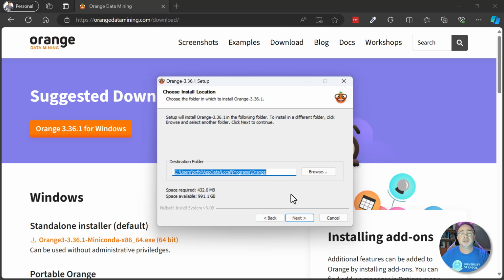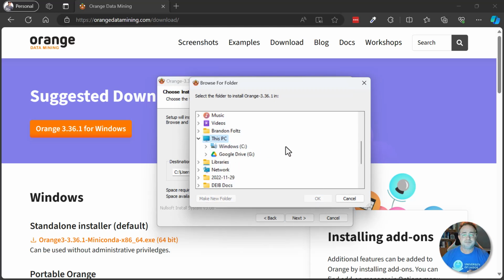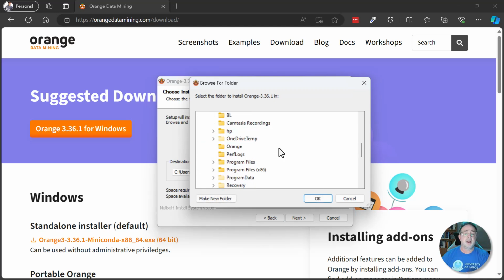Programs like Orange and R for that matter, and other types of programs tend to have issues if you install that software in a folder that syncs with some sort of cloud-based service, like OneDrive or what have you. What I'm going to do is install this directly onto my C drive. That way it's just there and not syncing with the cloud service. So I'm going to select Browse. I'm going to go to this PC, to my C drive, and I already have an Orange folder set up. So I'm just putting it right into my C drive so I don't have any sync issues with OneDrive.